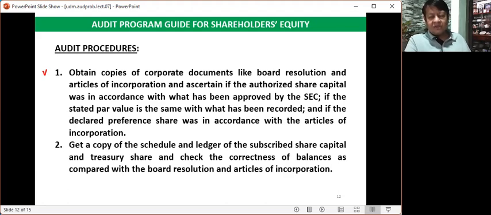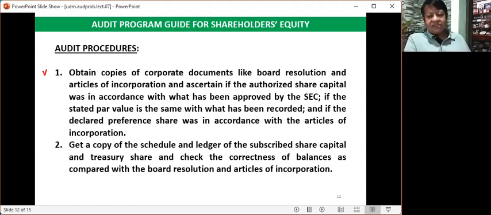The corporation is not supposed to issue share capital in excess of the number of shares authorized by the SEC as stated in the articles of incorporation. Also check if the stated par value is the same as what has been recorded, and if the declared preference share was in accordance with the articles of incorporation.